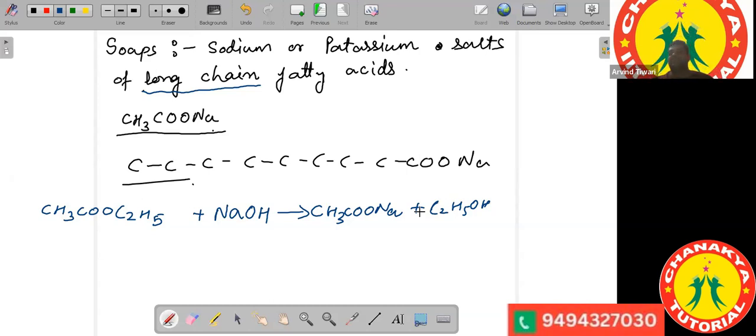So we can say that the saponification reaction is the reverse of the esterification reaction.